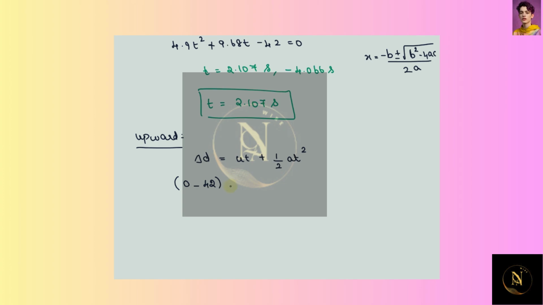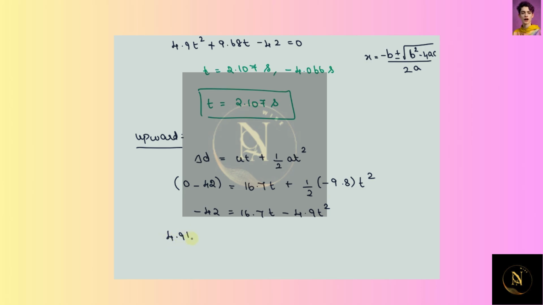So 0 minus 42 is equal to u, which is 16.7 t, plus half into a, here minus 9.8 t squared, and if we rearrange this equation we get minus 42 is equal to 16.7 t minus 4.9 t squared.